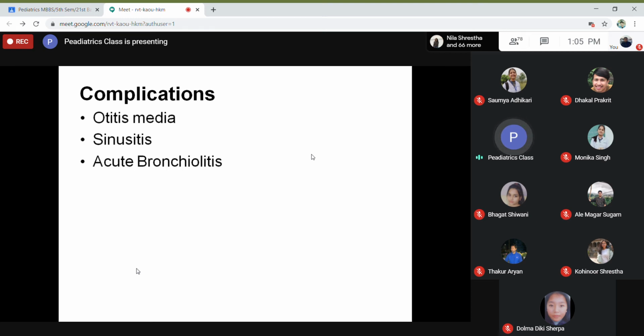Sometimes it can spread from the upper respiratory tract to the lower respiratory tract, as in respiratory syncytial virus infection, which can cause acute bronchiolitis, or adenovirus or parainfluenza or influenza virus, which can spread to the lower respiratory tract and cause acute bronchiolitis. Sometimes it can exacerbate underlying asthma. These are the complications of the common cold.